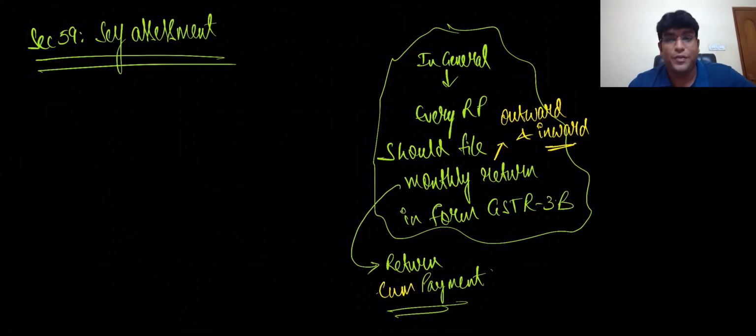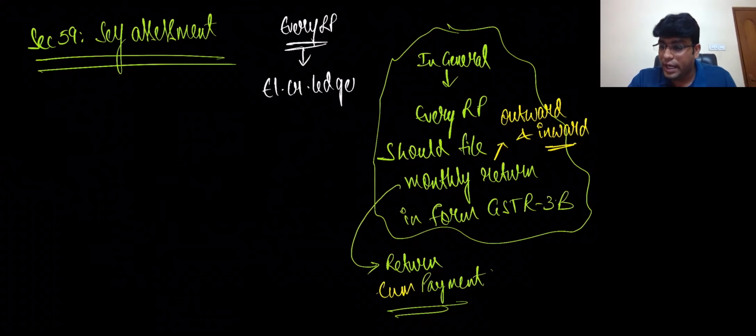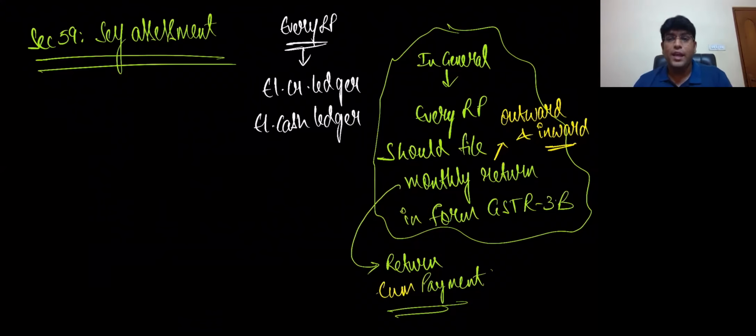That's the reason, my dear friends, let me tell you one practical point here. For every registered person on the GST portal, which we all know, www.gst.gov.in, when he logs in, he will actually get two ledgers. One is called the electronic credit ledger. The other one is called the electronic cash ledger. These are the two ledgers given to every registered person online. Now, what happens in these two ledgers?